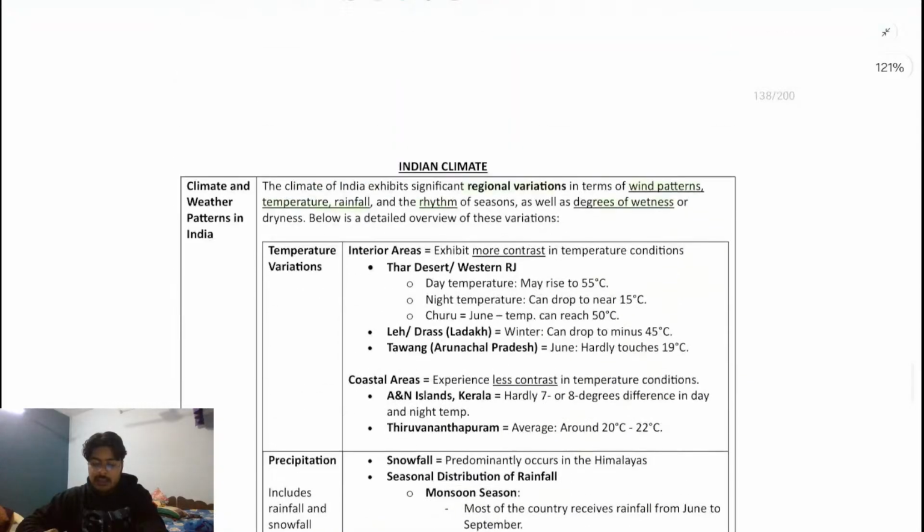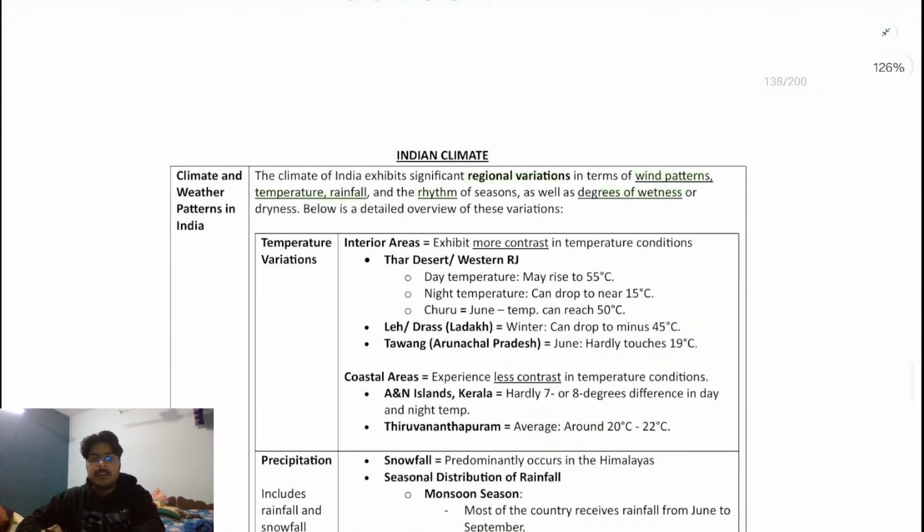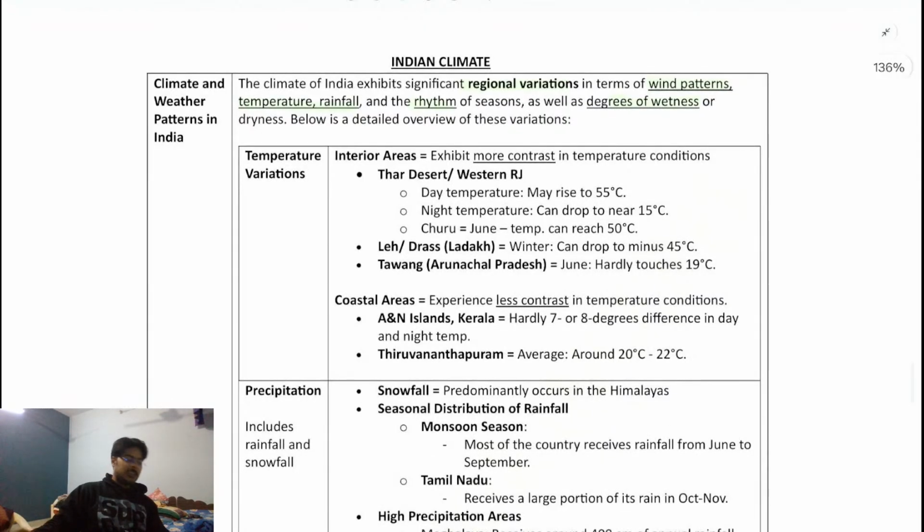And now we'll talk about the Indian climate. Till now, if you have any problem or any confusion, just let me know. Any problem, any confusion till now?